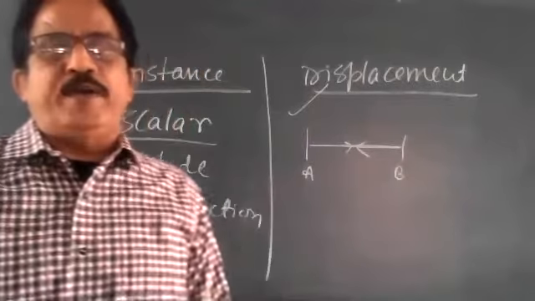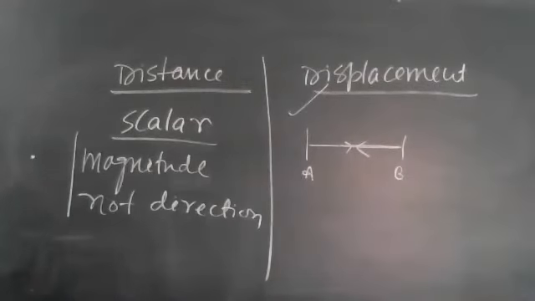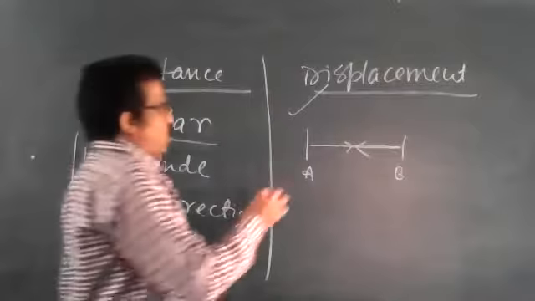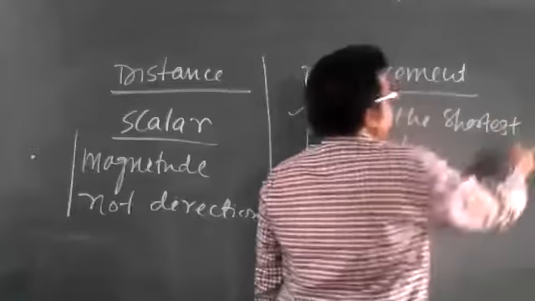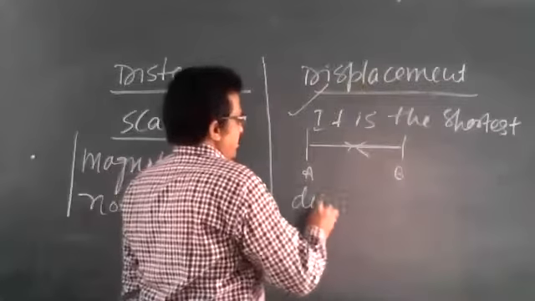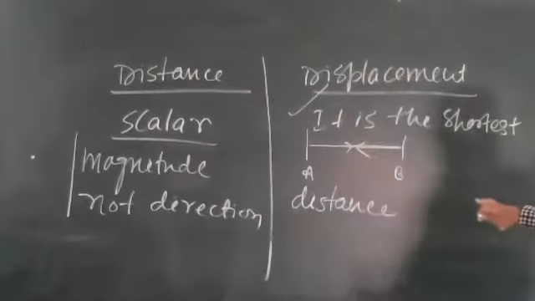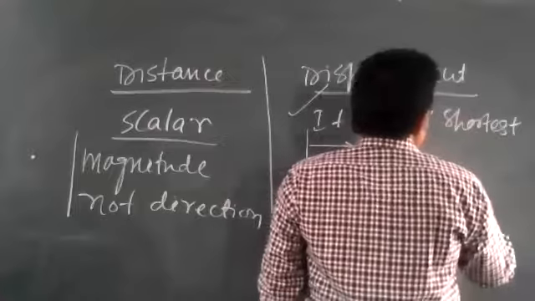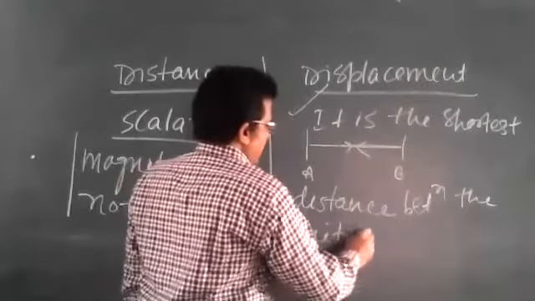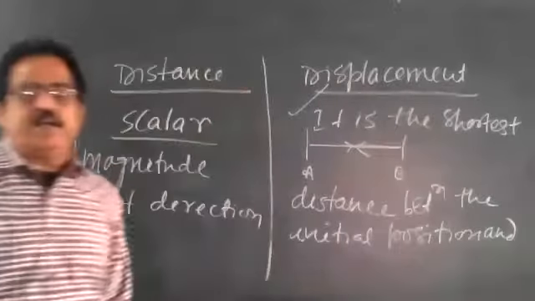So, what do you mean by displacement? Write down the definition here. It is the shortest distance between the initial position and final position.